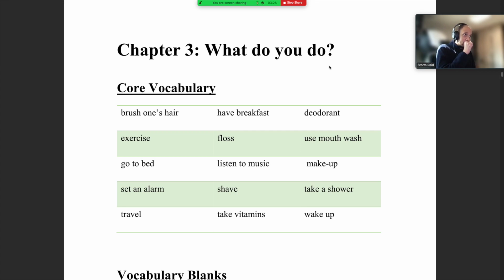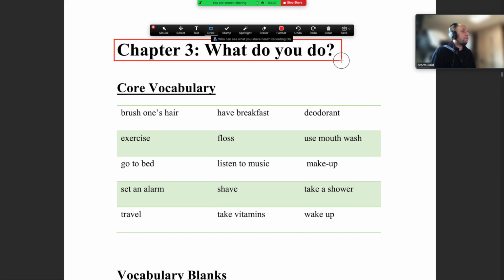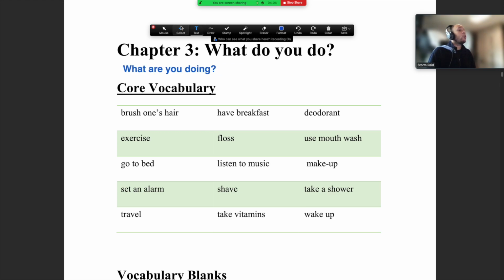All right, so let's take a look at it. Let's see what we are studying today. If you look at this, chapter 3, what do you do? If you remember, last class, last chapter, we did what are you doing? We did present continuous. Now, what is the difference between these two questions? Very simple. If we ask what are you doing, remember, what are you doing is talking about now. Very simple to remember.